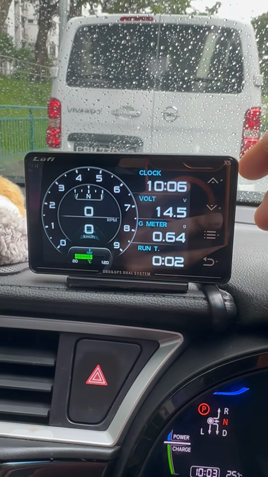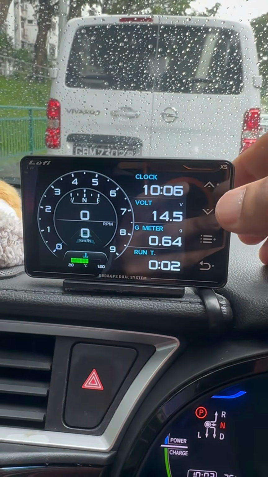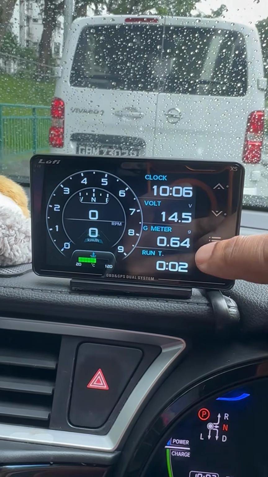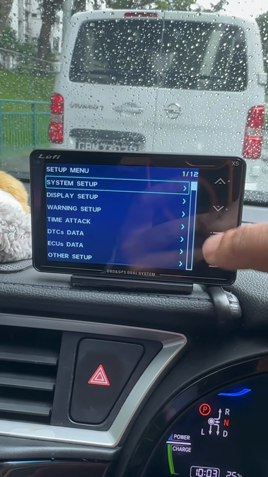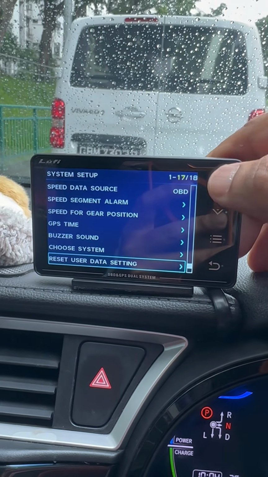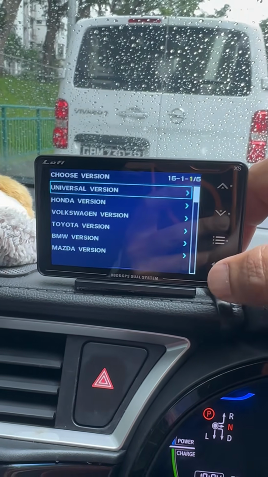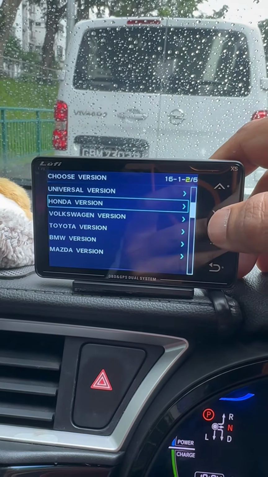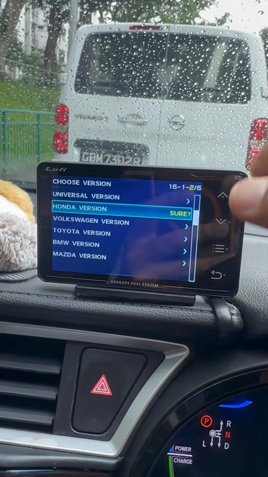This is the tutorial for Lufi access OBD2. So how are you going to do that? To choose your system, you go to enter and system setup, and you go to choose system, enter, choose your brand, Honda, enter. You sure? Just enter.